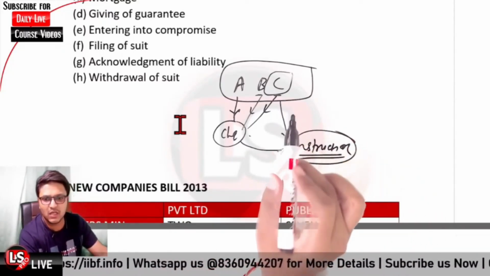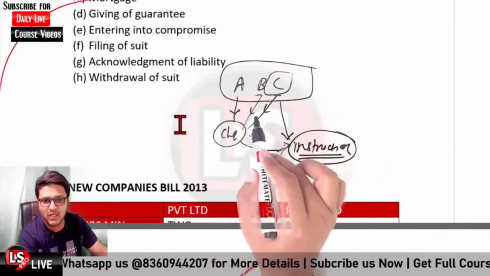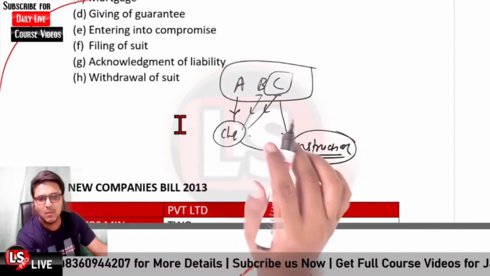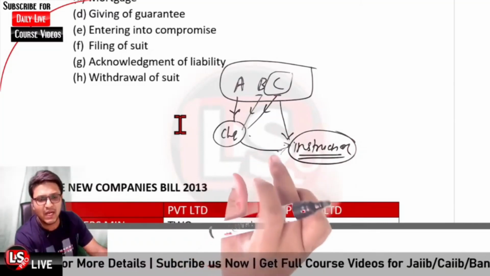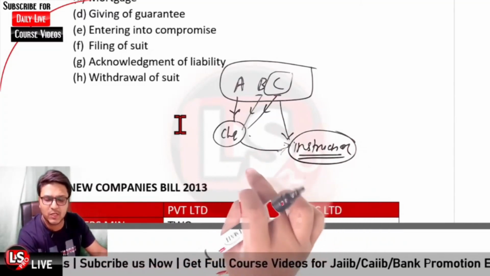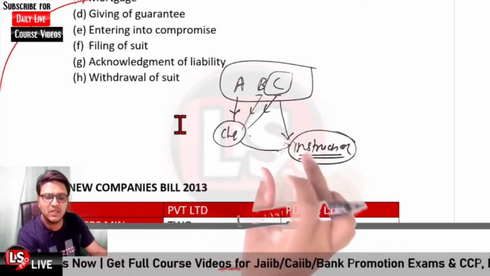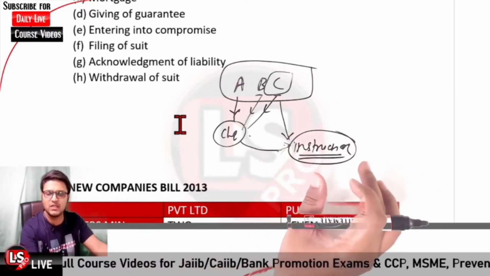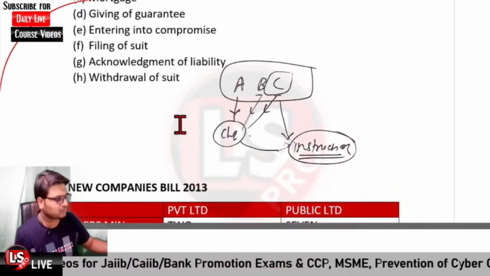So a single partner can give the stop payment instructions, but for reinstating the status of that check, all the partners will be signing the instruction form. Okay.